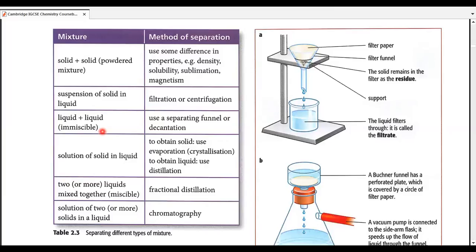All right. And a solution of two or more solids in a liquid is also possible. For example, if we can dissolve salt in water, we can dissolve some amount of sugar in the same water. Nowadays, in summer season, lemonades are also common. For lemonades, we dissolve a little bit of salt and a little bit of sugar in the same amount of water. So that's actually a solution of two solids in a liquid. For this purpose, the name of the method is chromatography, and we're going to cover this method in this chapter as well.